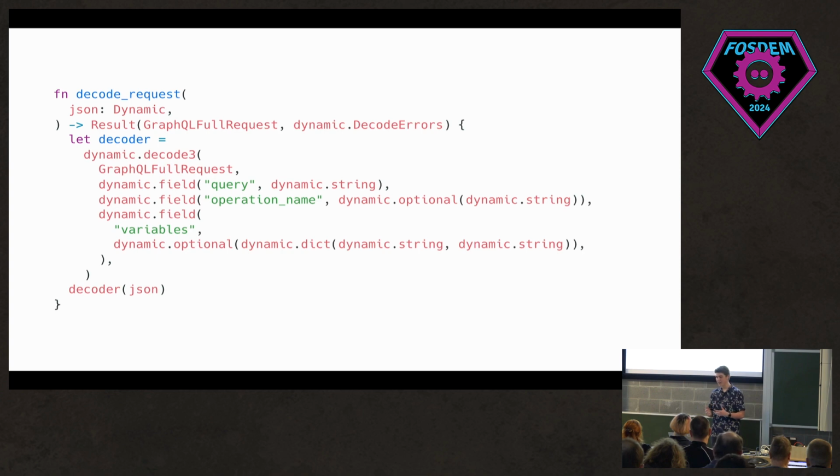I don't have anything on my slides about it, but let's say I jumbled up the order of these. It wouldn't match what the constructor should be, and as such, you'd get a compile time error rather than ending up at the end of this talk going, why is my query looking like an object of variables? So I guess that's one point where Gleam's type safety comes back into being useful.